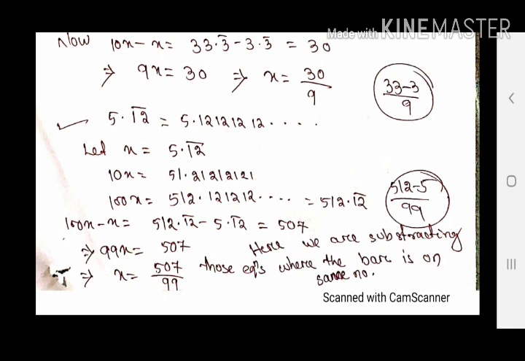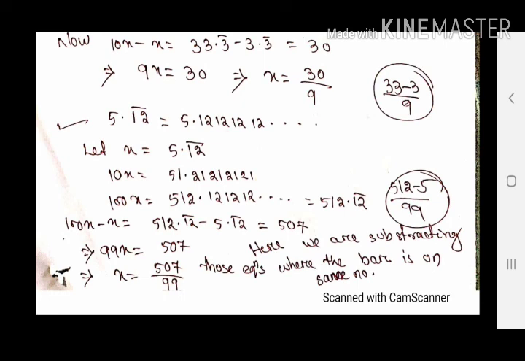Now you may check that in x and 100x the bar values are at the same point, 1 2 1 2, so if I subtract these two, the bars will cancel. On the left I get 100x minus x, and on the right 512.12 bar minus 5.12 bar. Here the 1 2 bars cancel. So 512 minus 5 is 507, and on the left side I have 99x.